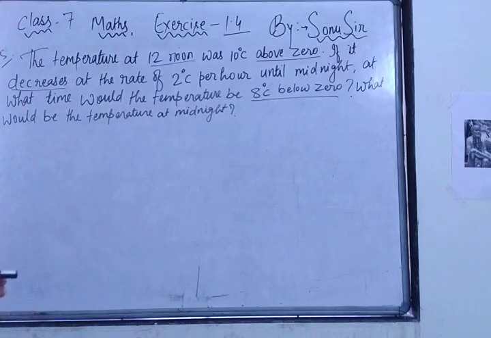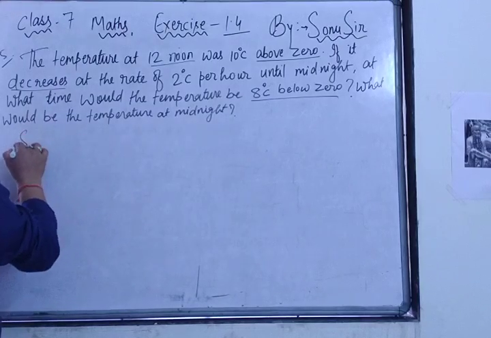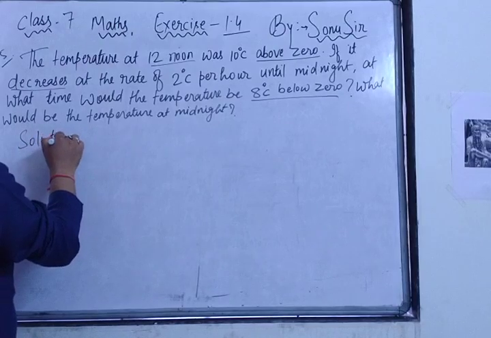First of all, in this question you have to understand the main thing, what will be the answer of this question. First of all, write what the things are given. Here you have to write the solution.